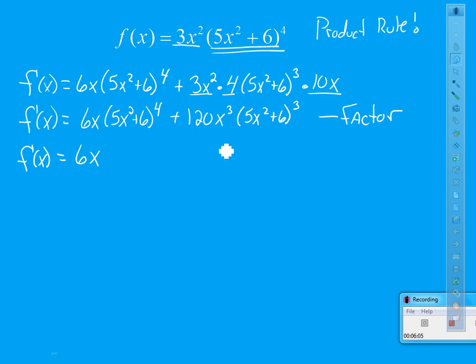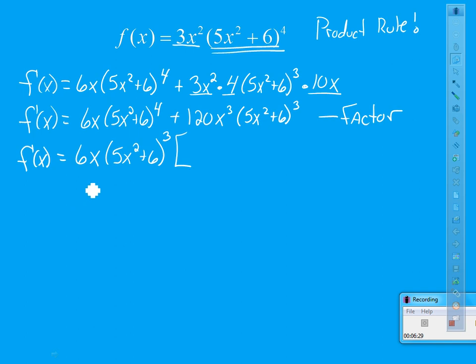Now look at your quantity, the 5x squared plus 6's. I'm going to factor out a 5x squared plus 6 to some power. And that power is going to be the lowest that you see. I see a 3 here, a 4 there, so I'm going to factor out 5x squared plus 6 quantity cubed. And then I'm going to put a bracket, because I know what's coming is going to need to be simplified.